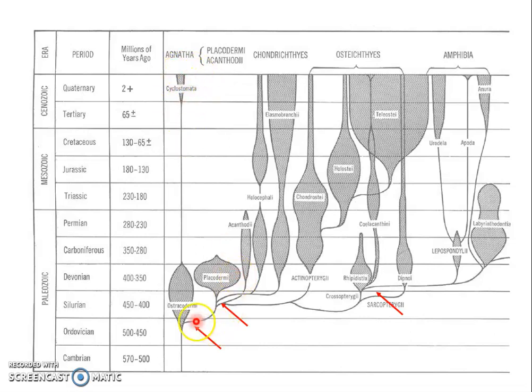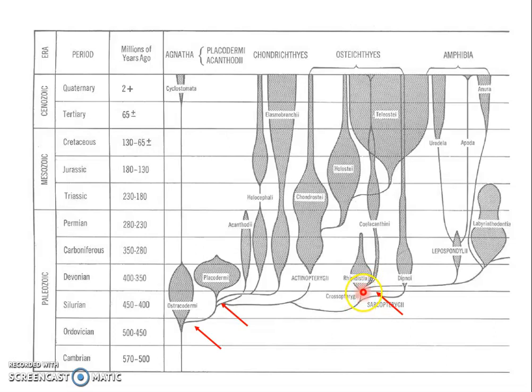Now you can see, almost towards the Silurian period, Placodermi emerged, and an offshoot of Placodermi gave rise to the Actinopterygii and Crossopterygii, and the crossopterygians were the ancestors to the amphibians. I hope it is clear.